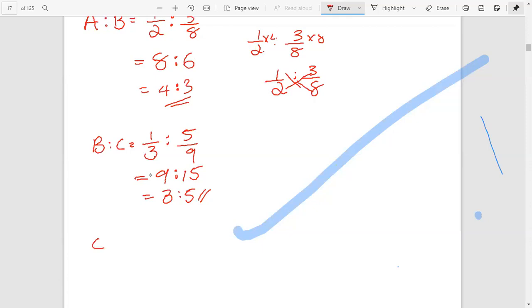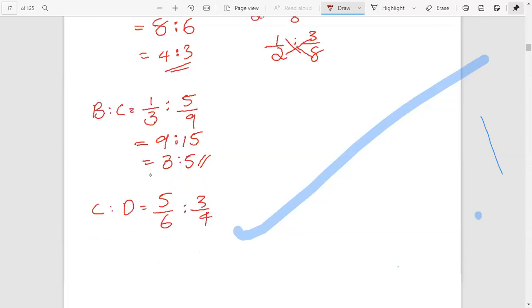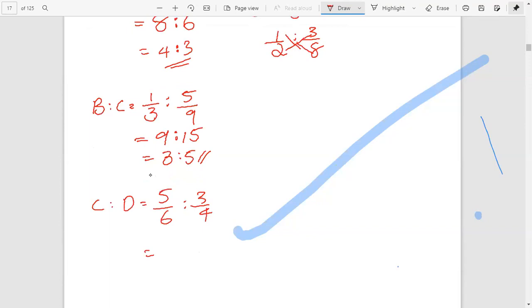Next one, C is to D, that is 5 by 6 is to 3 by 4. Here just cross multiply: 5 into 4, 20, is to 3 into 6, 18. That is 20 is to 18 equal to 10 is to 9.